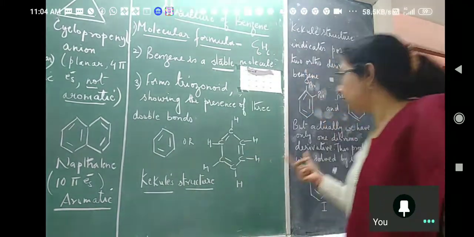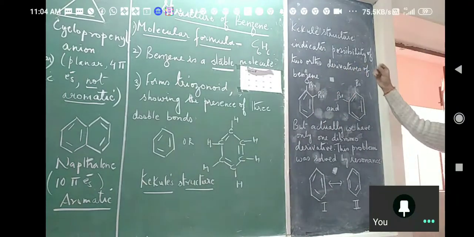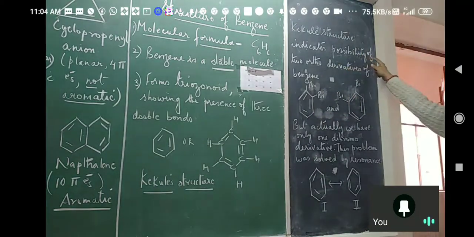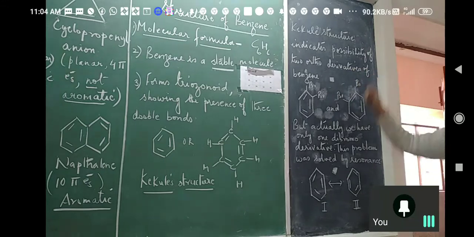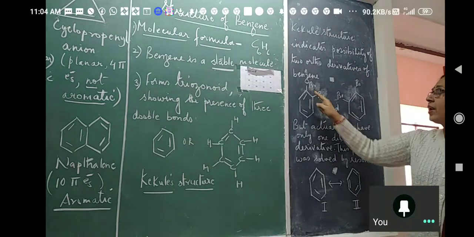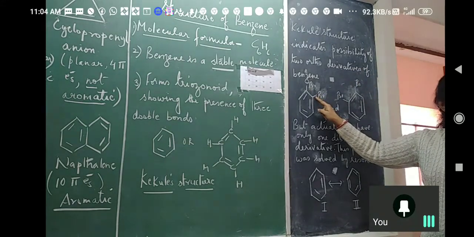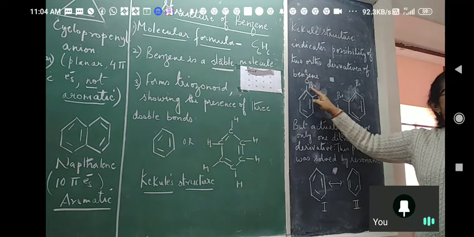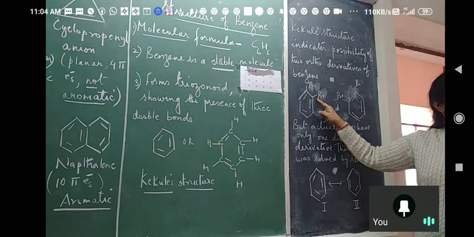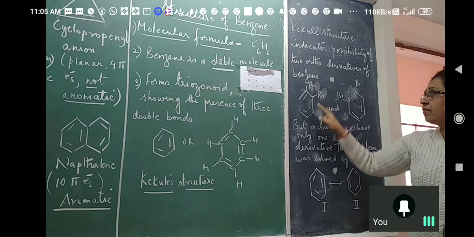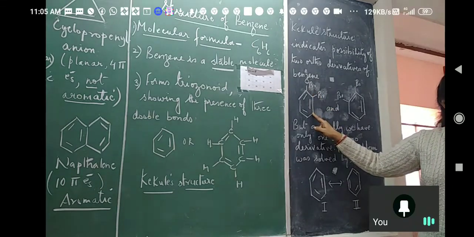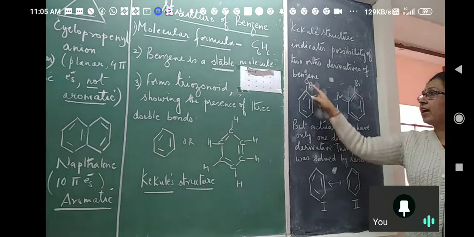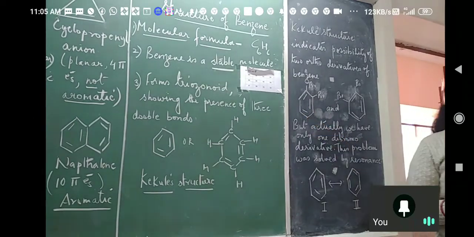Right? Okay, now the Kekulé structure indicates the possibility of 2 ortho derivatives. What are ortho derivatives? 1 and 2, right? On adjacent carbon atoms, 2 substituents are present. This is ortho, small o we write. 1 and 3, meta, small m. And 1 and 4, or diagonally opposite, para, small p.